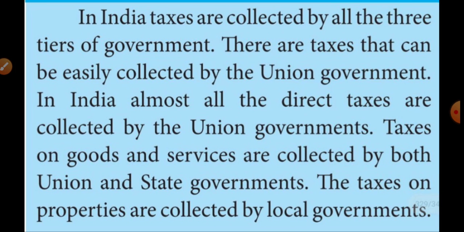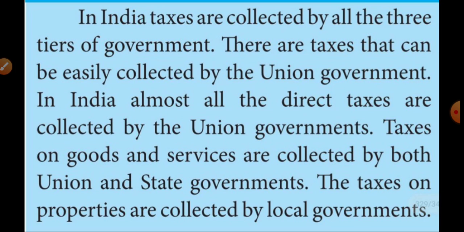That means the union government collects taxes, the state government also collects taxes, and the local government also collects taxes. Almost all direct taxes are collected by the union government only. Some goods and services taxes are collected by the union and state governments. All property taxes are collected by the local government.